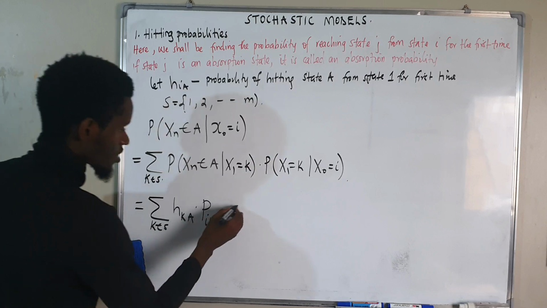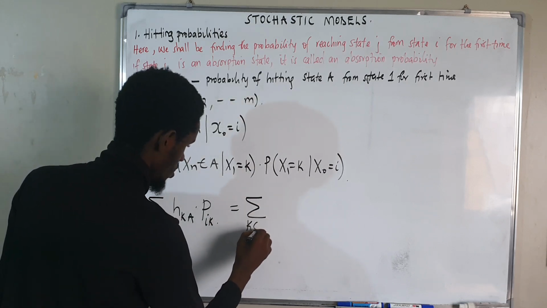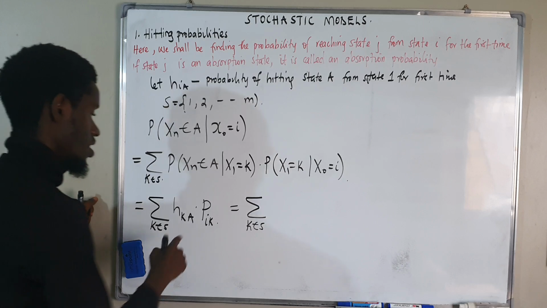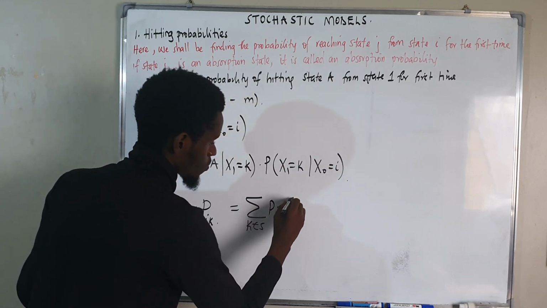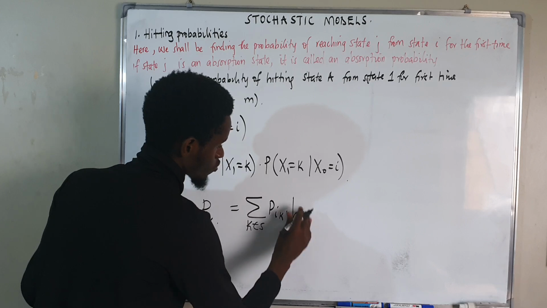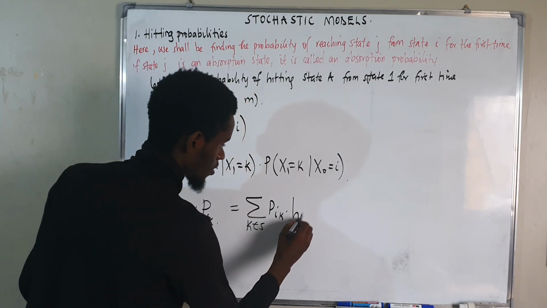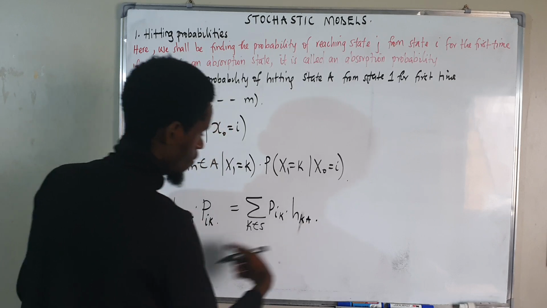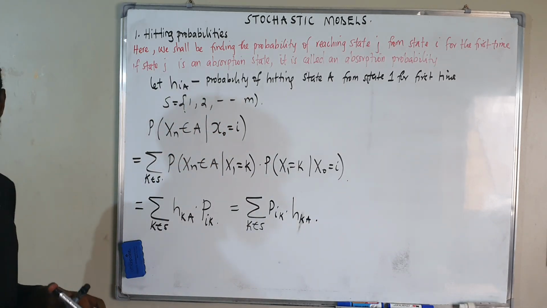I can write it in this format: the summation for all k contained in S of the probability of coming from I to k times the probability of hitting state A from k. I think we are together, and we shall get its meaning properly when we are doing an example.